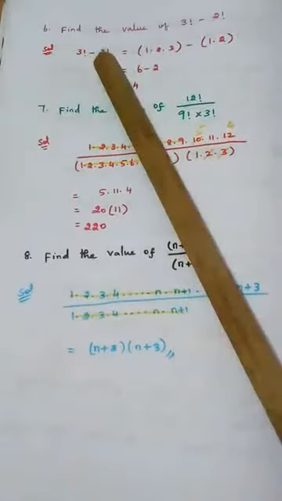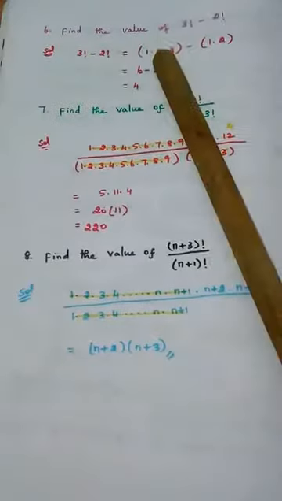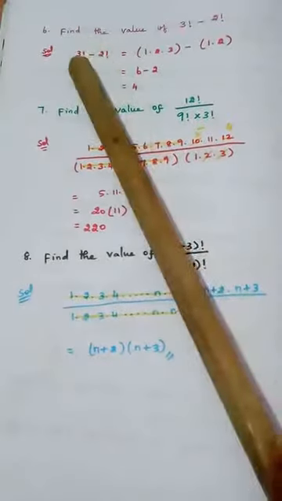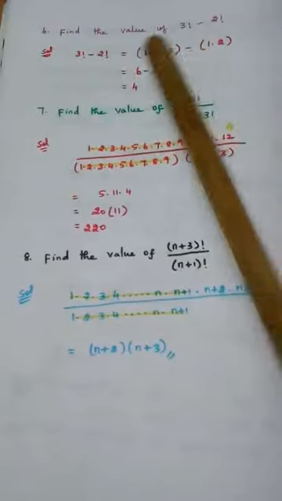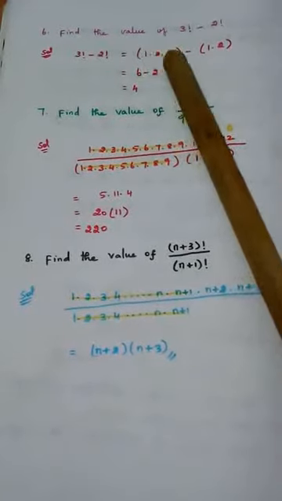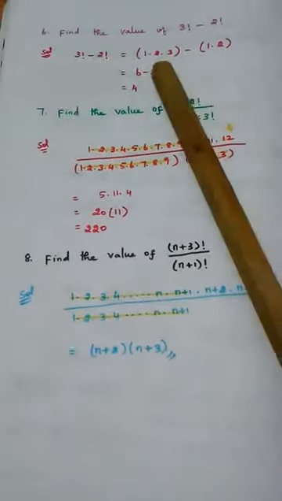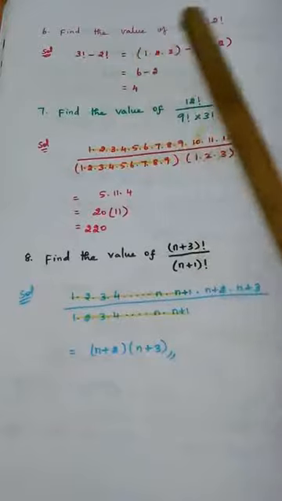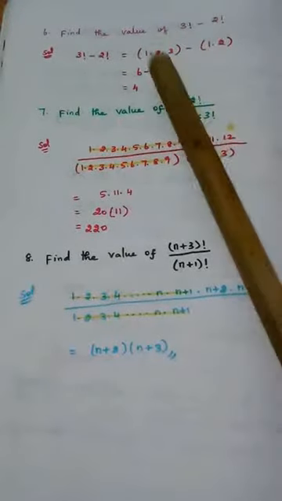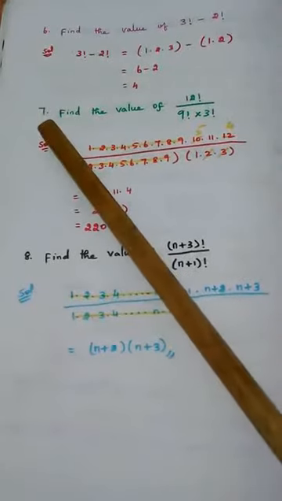3 factorial minus 2 factorial is equal to, what is 3 factorial? 1 into 2 into 3. That is the meaning of 3 factorial. Minus 2 factorial means 1 into 2. So multiplying this, the answer is 6. Multiplying this, the answer is 2. So 6 minus 2 is 4, the answer for 3 factorial minus 2 factorial. Moving on to question number 7.